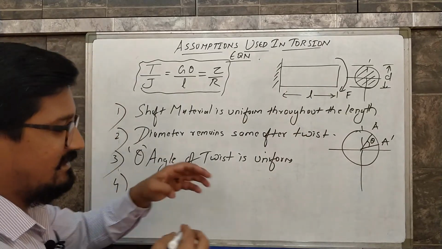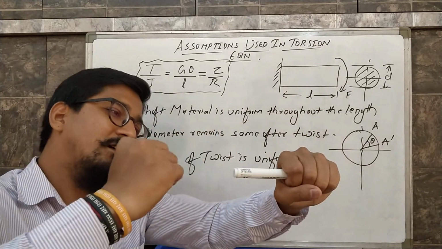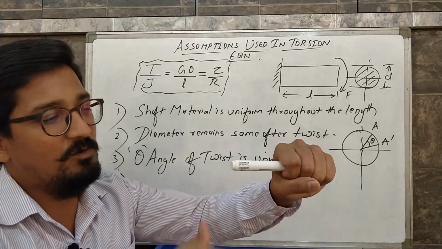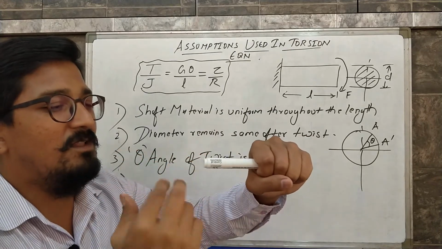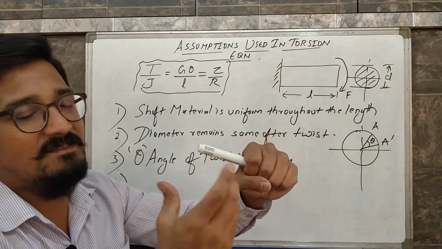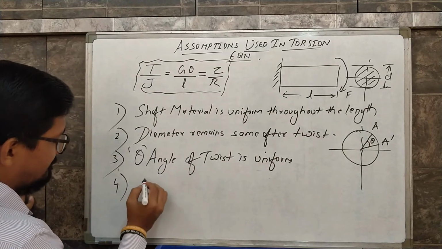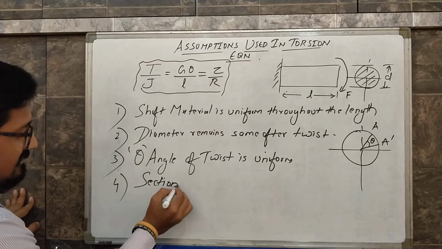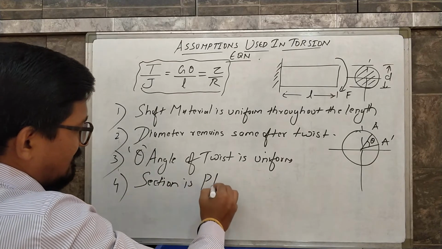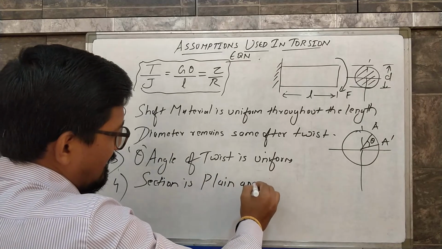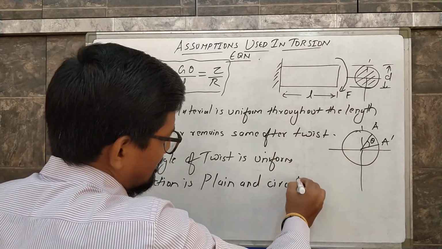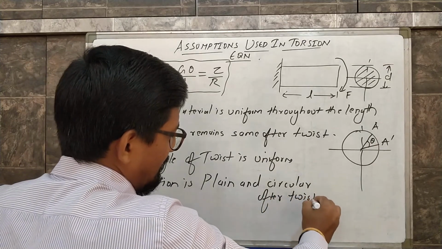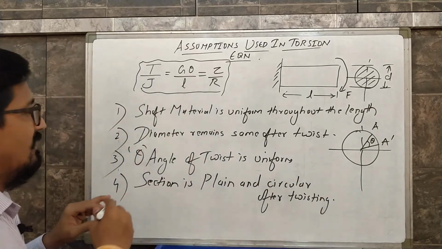And the fourth one is, as we all know, the cross section is circular and plane before twisting, but after twisting the circular section will not be plane and circular. So the fourth assumption is that the section is plane and circular after twisting. So this is the fourth assumption.